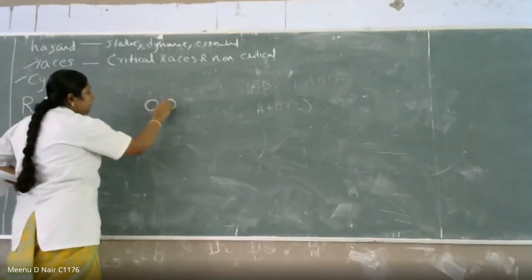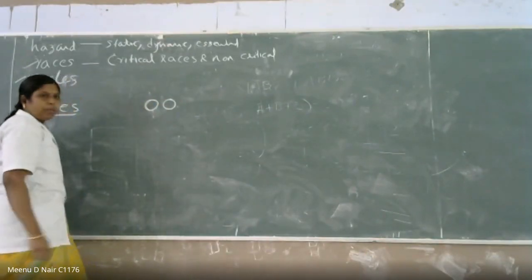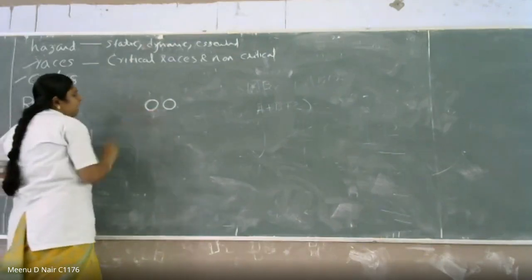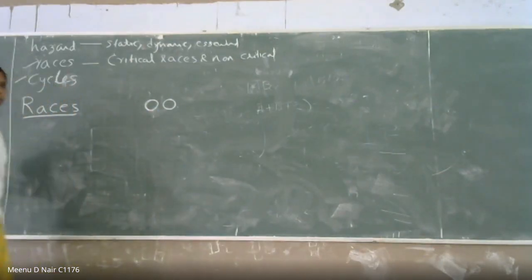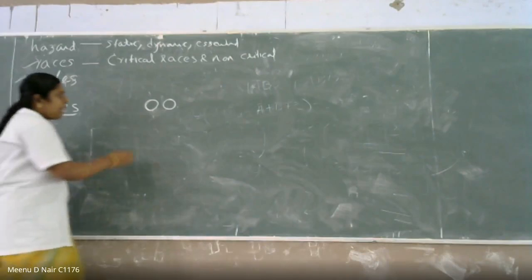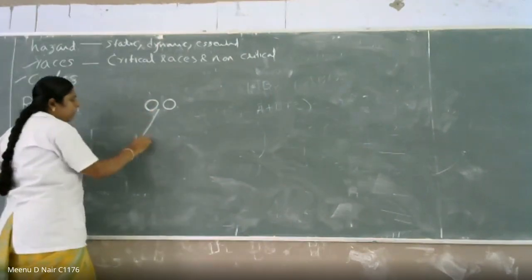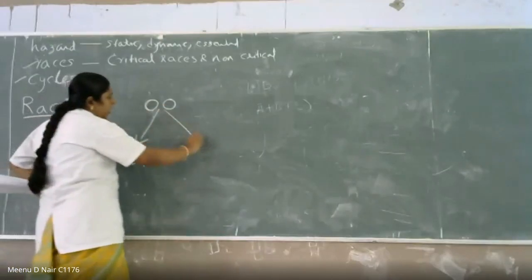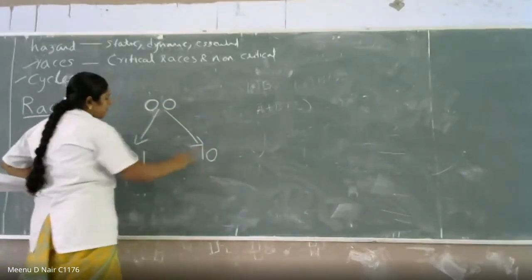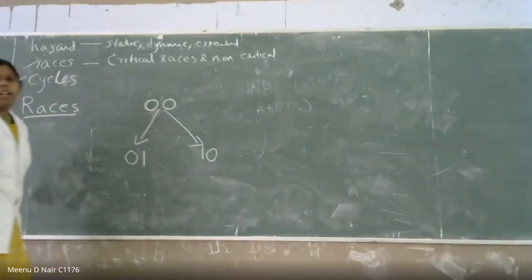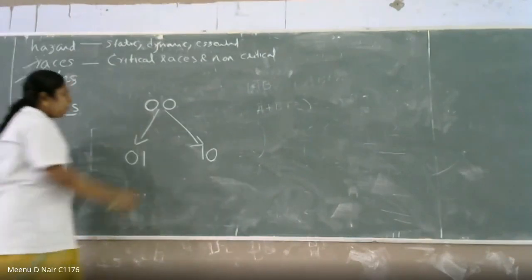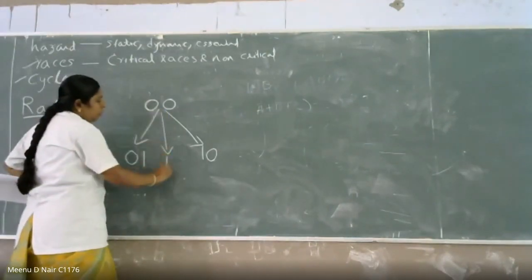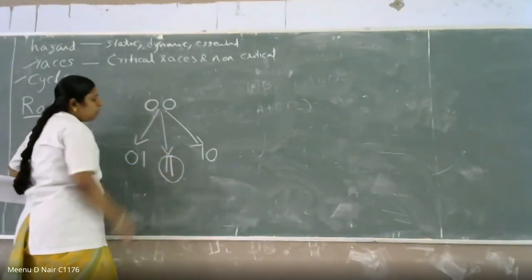Here you have this state, 0 0 and 0 1. From 0 0, what is your expected output? You can change one bit at a time, right? So it can be either 0 1 or 1 0. Suppose it moves to 1 1.